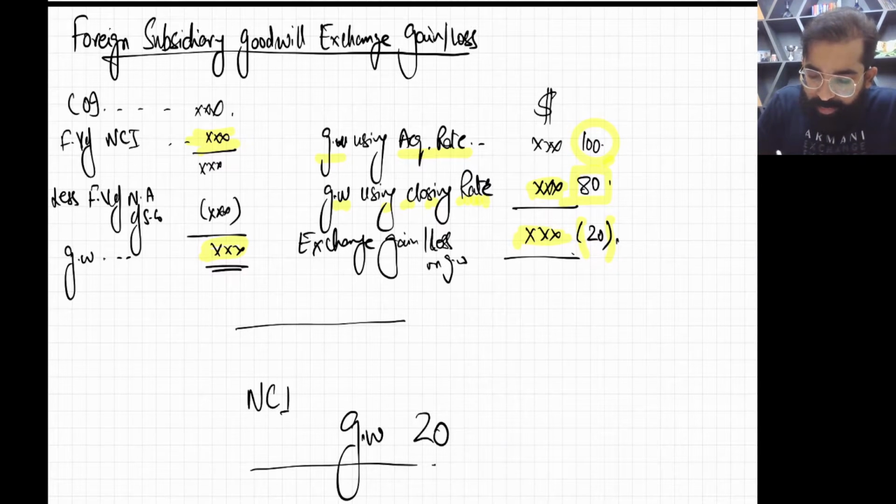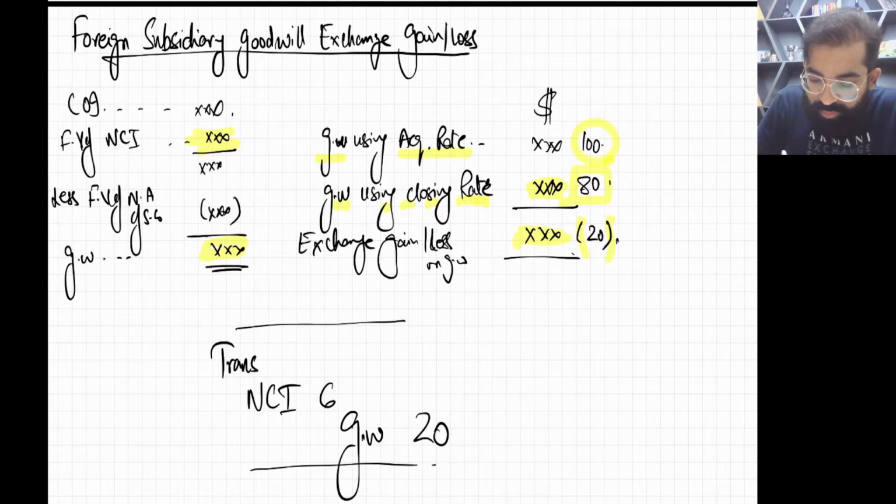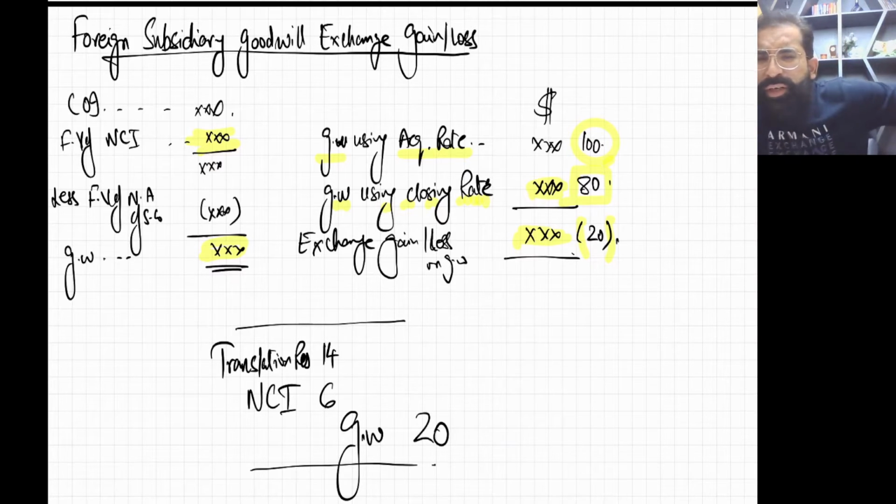So NCI will be 20 multiplied by 30% is 6, and the remaining hit to be taken on translation reserve. Sometimes we use a different name for this reserve, but normally translation reserve, or OCE also some people write. So translation reserve debit, NCI debit, and goodwill credit. This is the entry for exchange loss on goodwill.